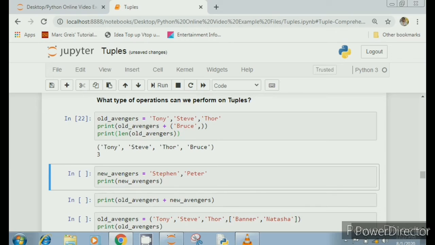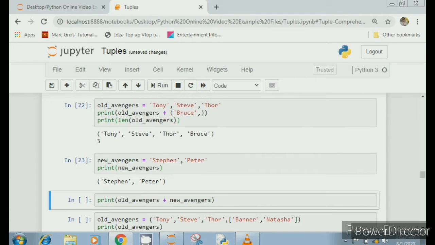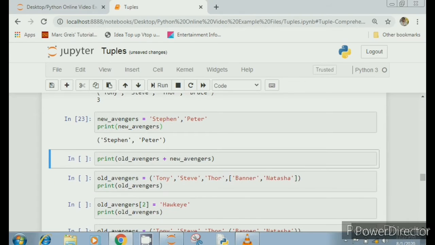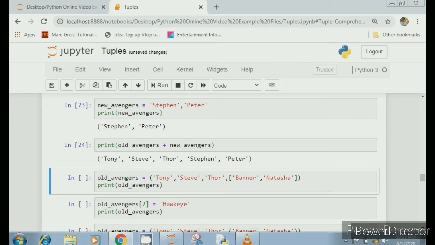Now I've got a new Avengers list tuple as well. Print new Avengers. Let's print this. Okay, so I can use concatenation to concatenate old plus new Avengers. Let's do this. Okay, and do remember that the original tuples will not be changed.